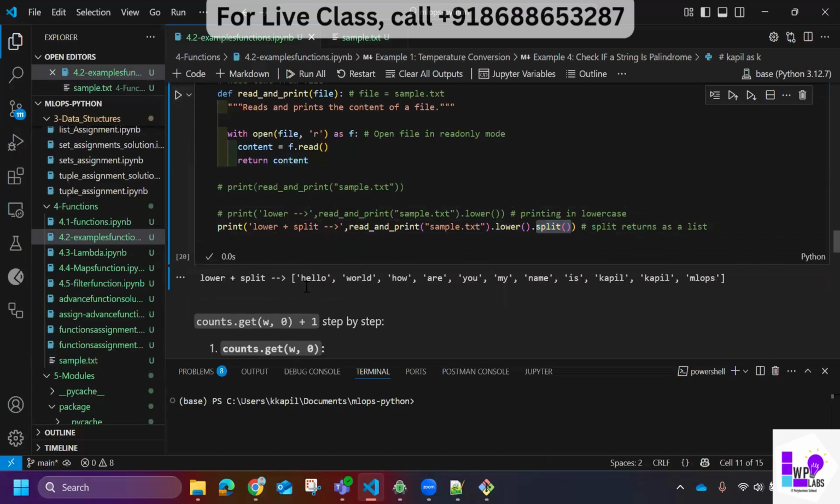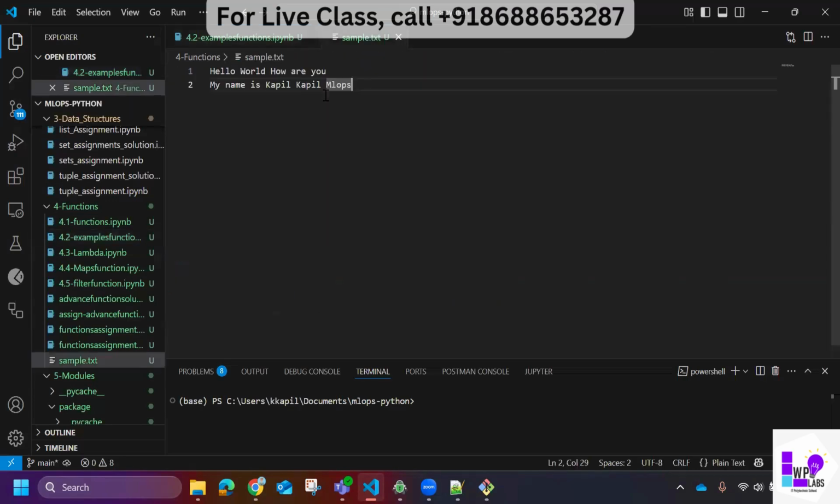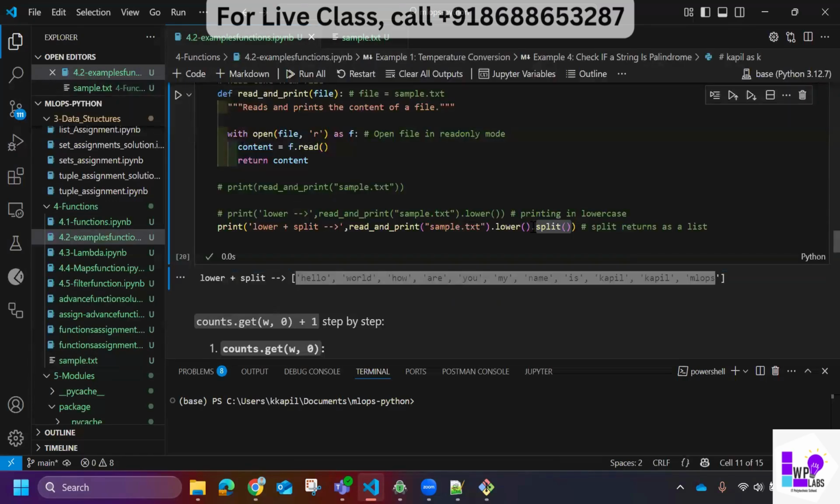So what will be the output? The output is hello world, how are you, all as individual elements. Now, once it is converted into a list, I can perform all the operations which are associated with a list. So I have read the content from the file, then I lowercased it, and then I used the split function to convert it into a list.